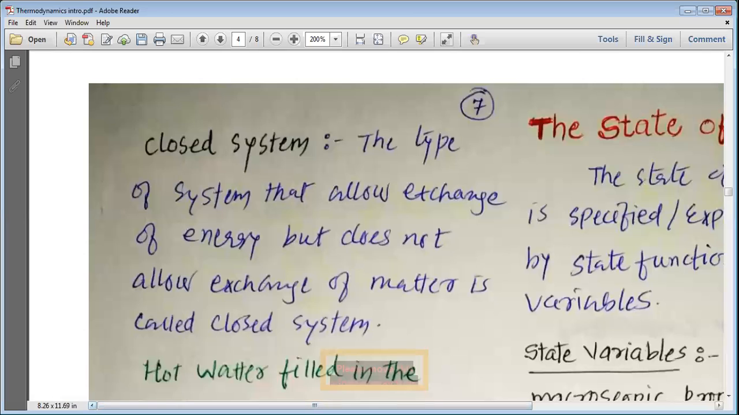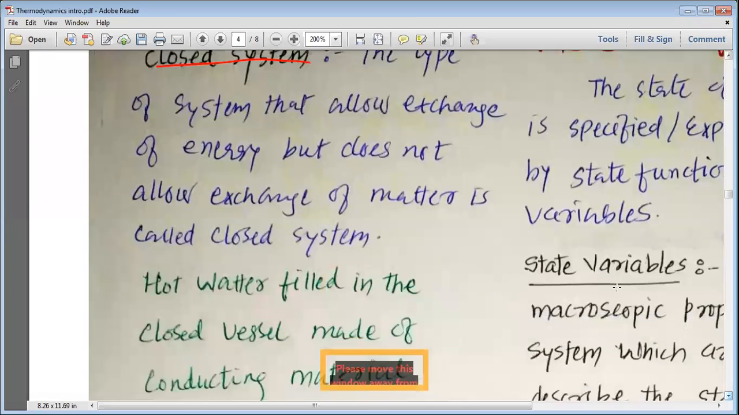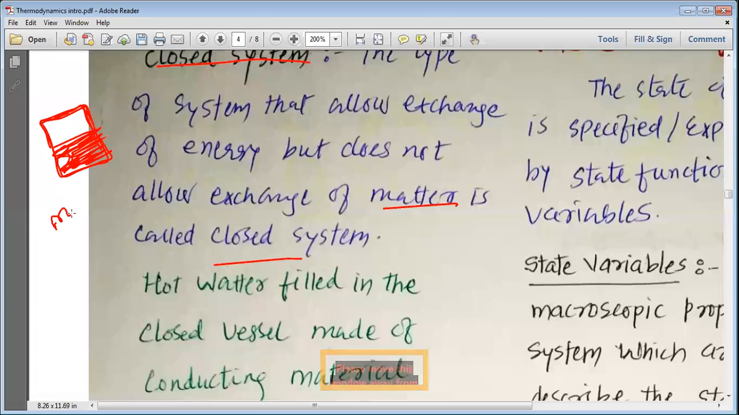Then we have the closed system. The closed system, the type of system that allows exchange of energy but does not allow the exchange of matter, is known as the closed system. So if you take tea into a closed vessel, you have tea here. So in the closed vessel, if you have tea and this part is completely closed, but this vessel is made up of metal, which allows the heat to pass through.